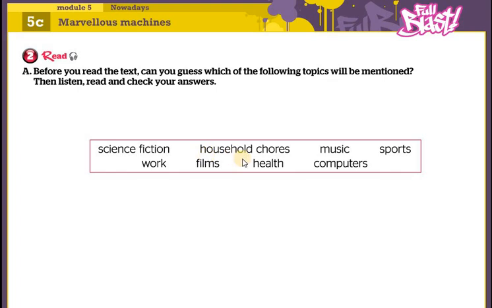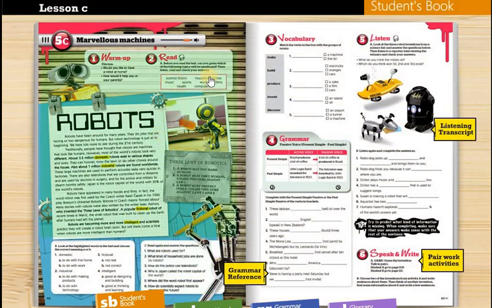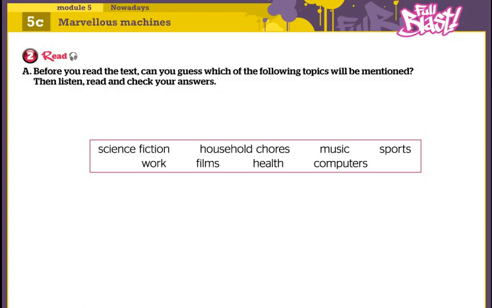Household chores, the work that we do at home. And we have music, sports, work, films, health, computers. Think about whether these words are going to be talked about in the text.